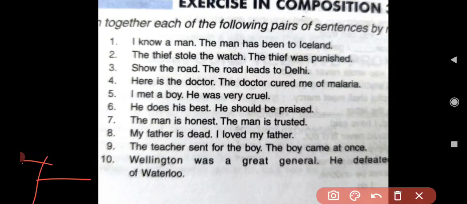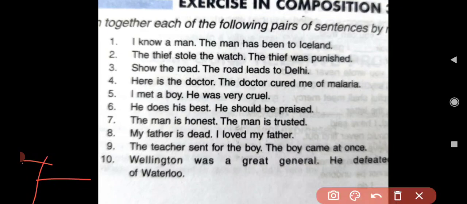What is the first example? It is, I know a man, the man has been to Iceland. Now children, these are two sentences and there is also a repetition of noun here, a man, the man. So this makes these two sentences very absurd, as we are again and again using the noun a man twice.